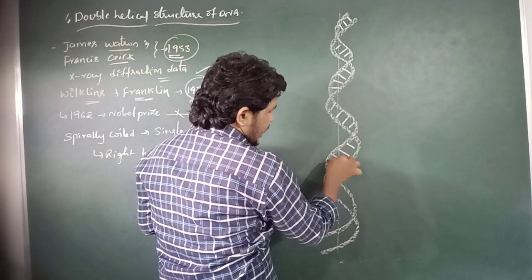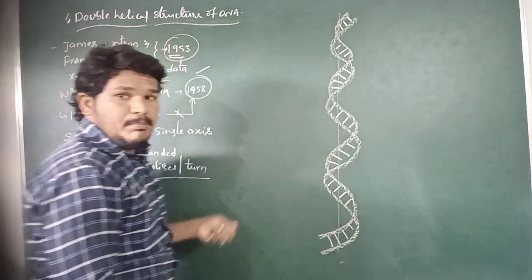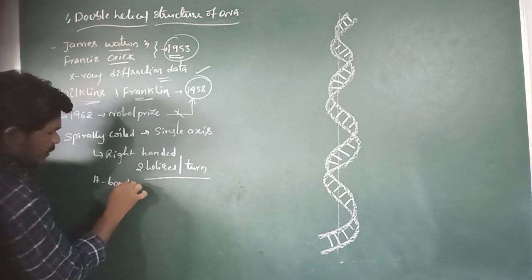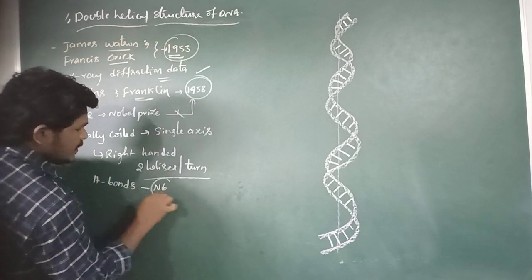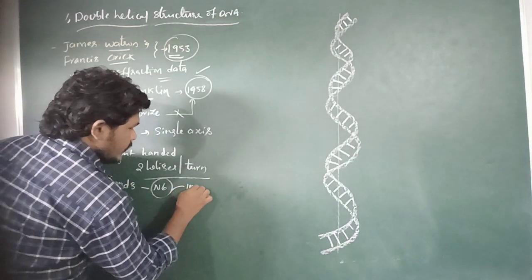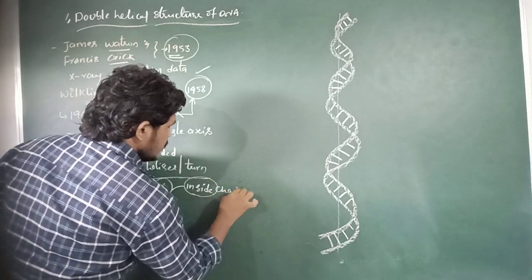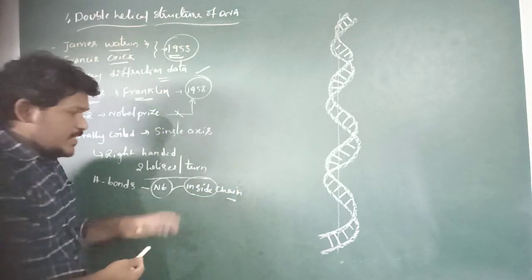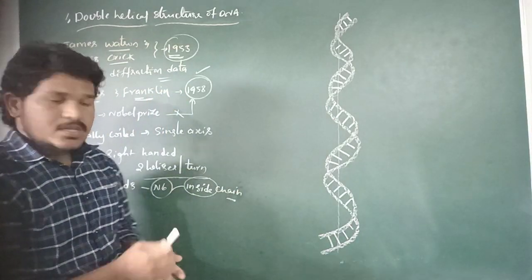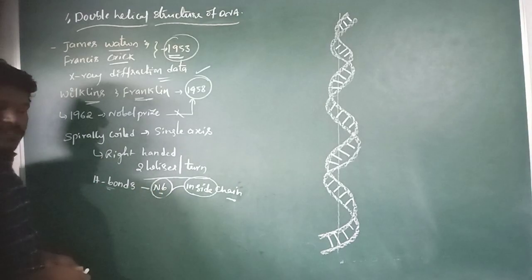These hydrogen bonds are present between the nitrogen bases, which are projecting inside the polynucleotide chain. All these nitrogen bases are linked together by hydrogen bonds.